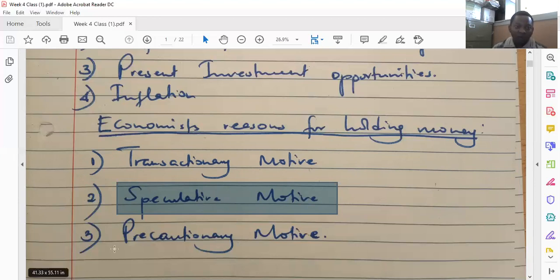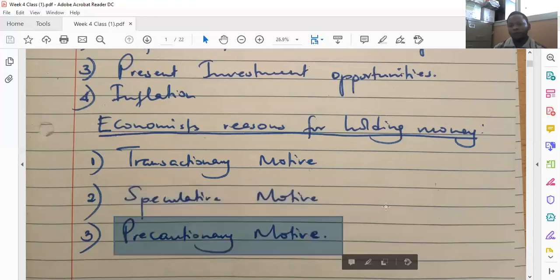Another reason, as per the economists, is precautionary motive. Individuals prefer to hold money in order to take advantage of emergencies that may arise. So in case of an accident, you need money to help you. So individuals prefer to have their money with them, because this money will be of help to them at the moment. And this money, if not used at the moment, may not be helpful to them in future, because that money will have lost its value over time.